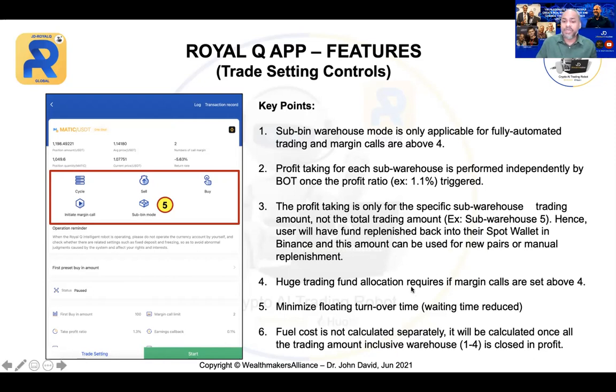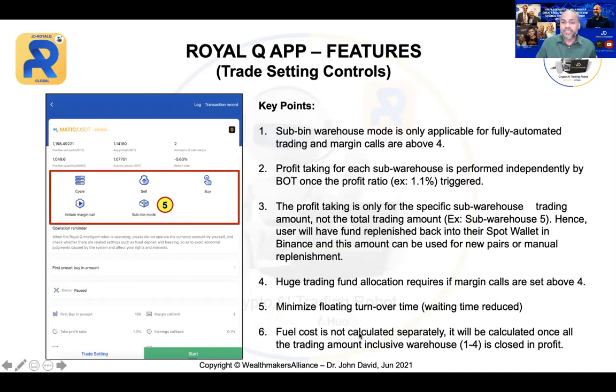Now, huge trading fund allocation is required. If margin calls are set above 4, absolutely, you need to have a huge fund in your Binance account if you want to go more than 4. That's the reason why I encourage you, or created the wallet management with only 2 calls, so that it protects your trading fund. This feature also helps to minimize the floating turnover time, or the waiting time, because even if it goes up to 7, if 7 hits 1.1, it closes first, and then 6 closes. So now they don't have to wait too long for it to close.